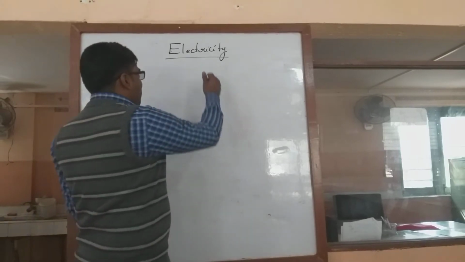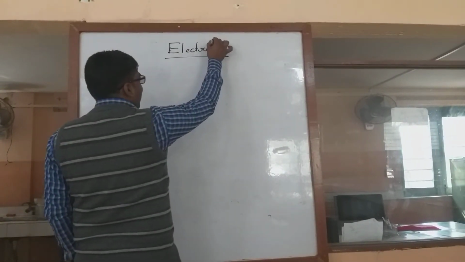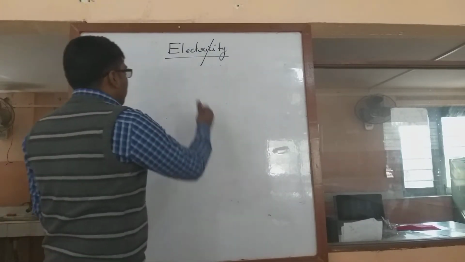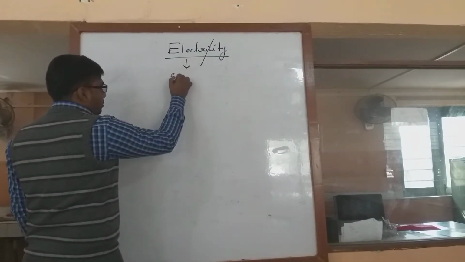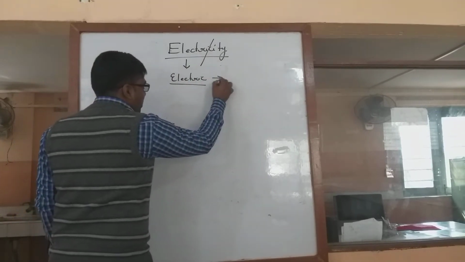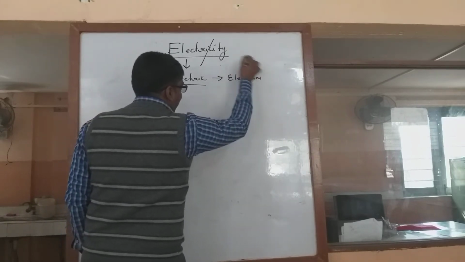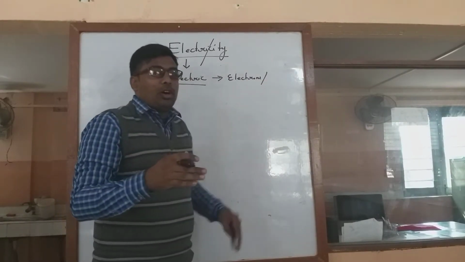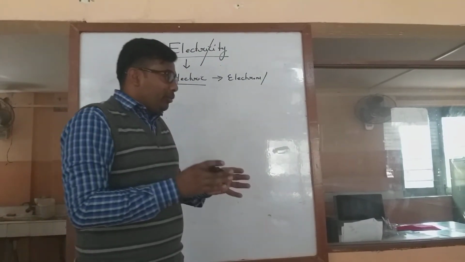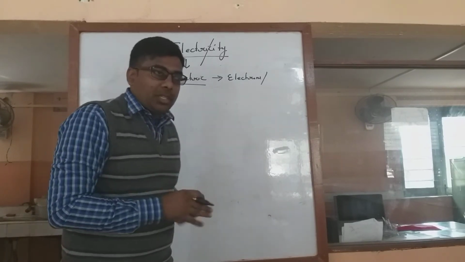Now actually this word electricity is made of two words, electric and city. The word electric represents the electrons, and the word city, of course, is for a larger area. We call a developed or a larger area a city. And if the electrons are moving in a larger area, that is what we call electricity.